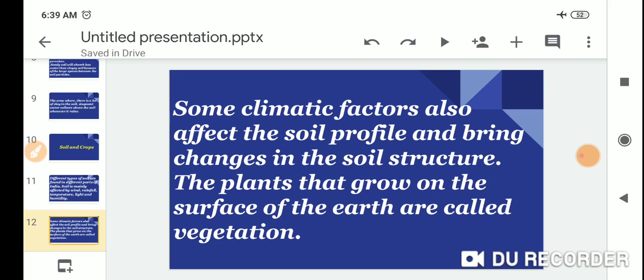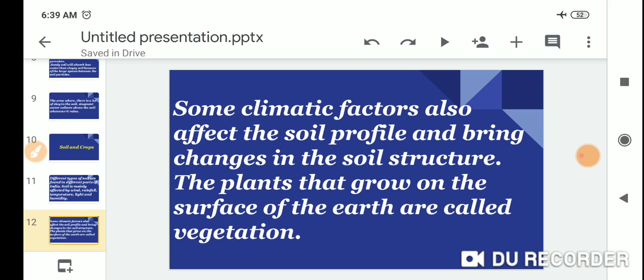Some climate factors also affect the soil profile and bring changes in the soil structure.